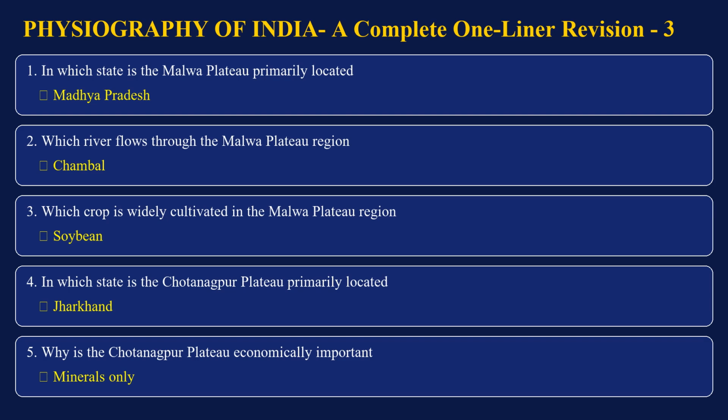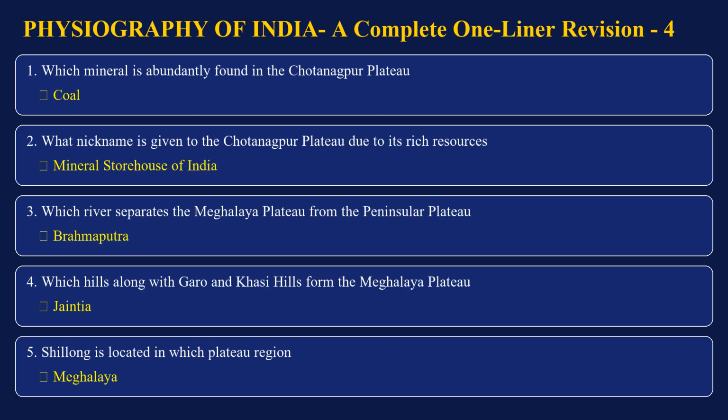Minerals only. Which mineral is abundantly found in the Chota Nagpur Plateau? Coal. What nickname is given to the Chota Nagpur Plateau due to its rich resources? Mineral Storehouse of India. Which river separates the Meghalaya Plateau from the Peninsular Plateau? Brahmaputra. Which hills along with Garo and Khasi hills form the Meghalaya Plateau?